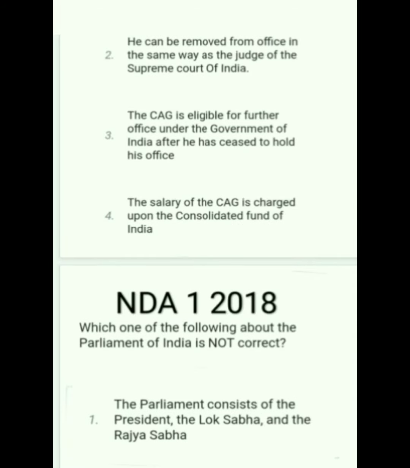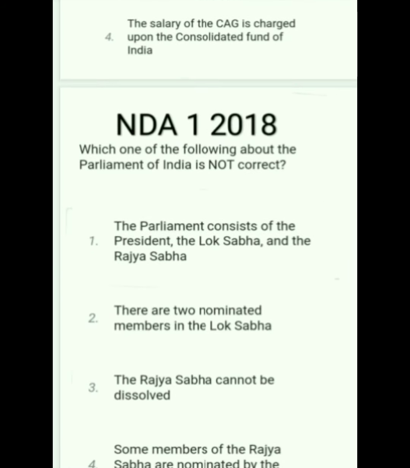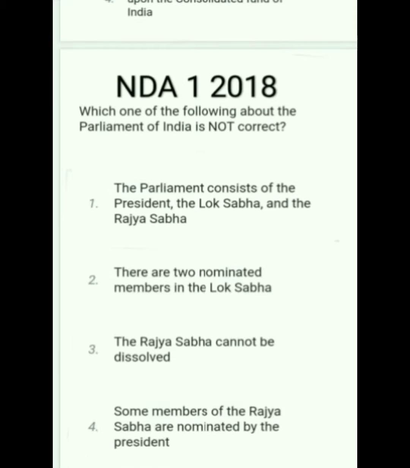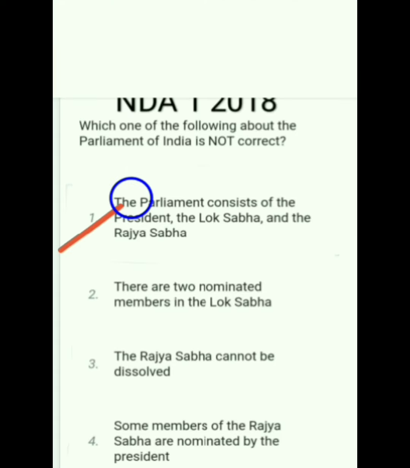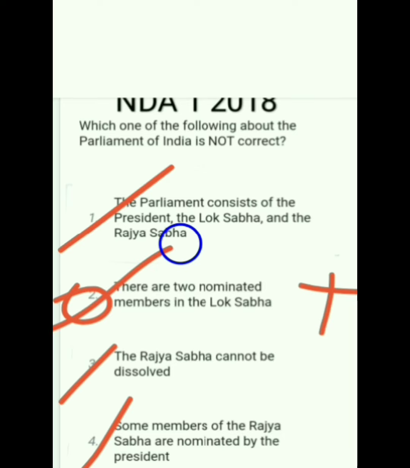Next question. Which one of the following about the Parliament of India is not correct? The Parliament consists of the President, Lok Sabha and Rajya Sabha. Correct. There are 2 nominated members in the Lok Sabha. It is wrong. The Rajya Sabha can be dissolved. Some members of the Rajya Sabha are nominated by the President. Correct. There are 12 other members selected by the Rashtrapati. So the correct answer is option 2, which is wrong.